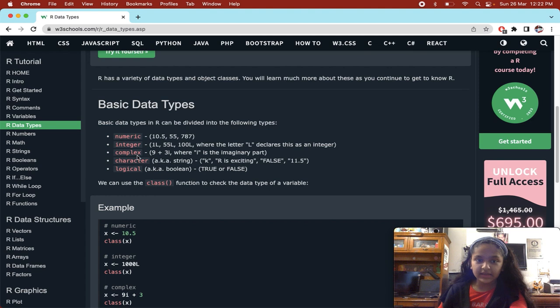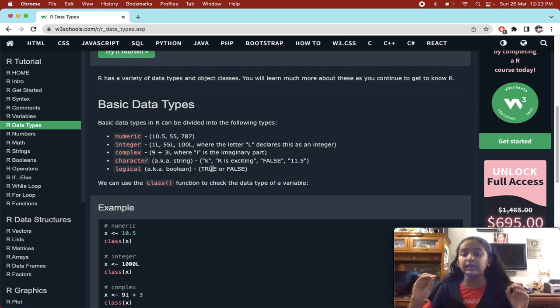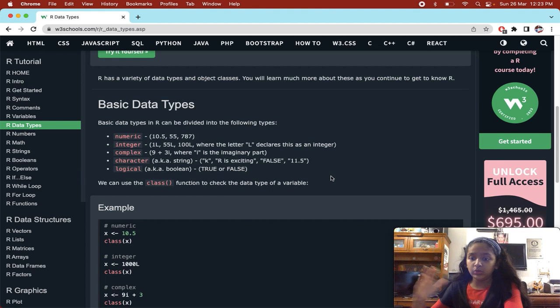Now character, aka string. Whatever you put in quotes is a string, and a string is also known as a character in R. So that data type will show character and not string. Even a number you can put in quotes, and then it will also be known as a character because it's in quotes. Now logical is aka boolean. Boolean is known as logical in R, which is true or false.